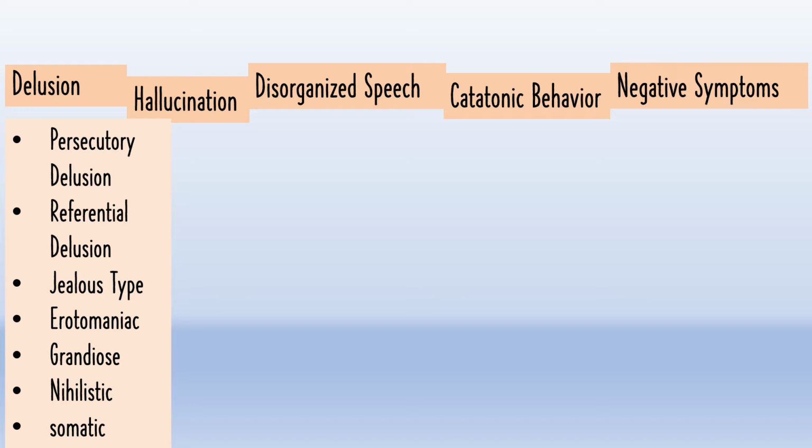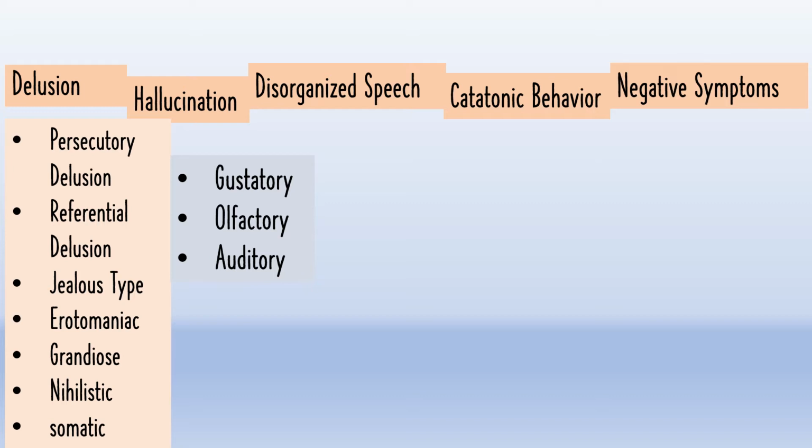Now we will discuss what are hallucinations. Hallucinations are basically false perceptions. If a person experiences any perception in the absence of any stimulus, it is named a hallucination. As we have 5 senses, hallucinations are related to the 5 senses, but the most common hallucinations present in psychotic patients are gustatory, olfactory and auditory. Auditory is the most common hallucination present in psychotic patients.